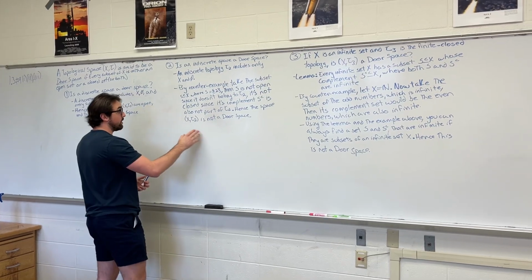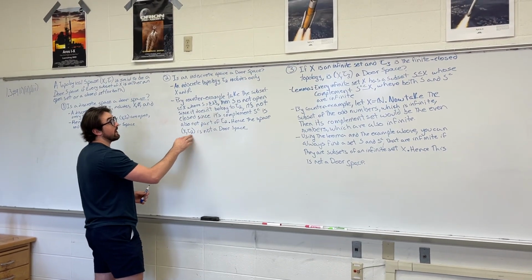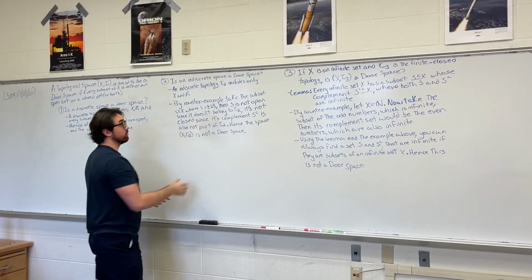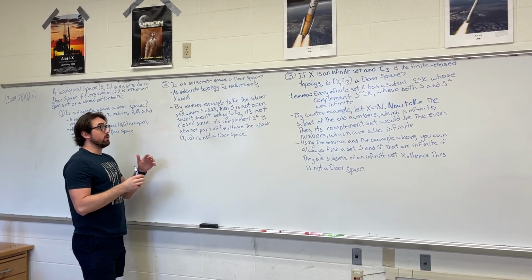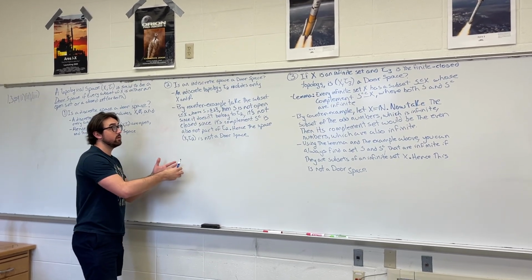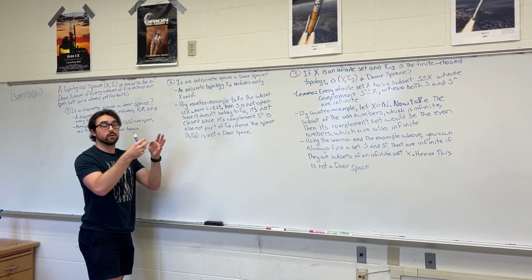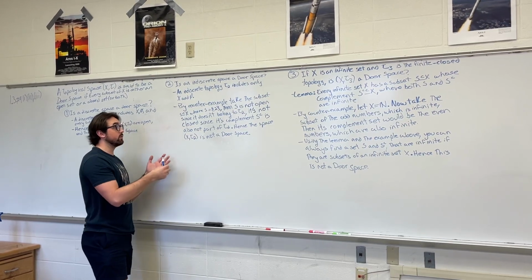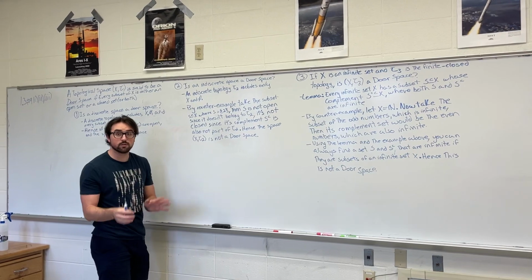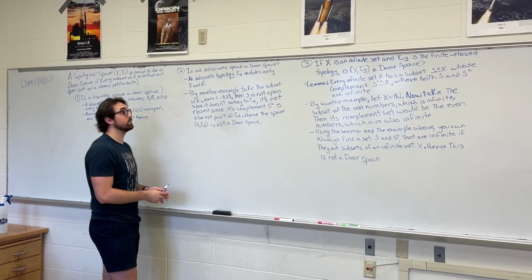So the topological space X and tau 2, as we defined it, would not be a Dor space because it doesn't include neither the open set of S equaling 2 nor the closed complement set. None of those sets are part of the topological space.